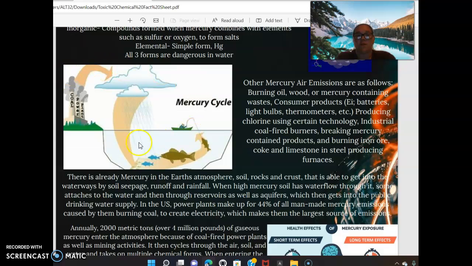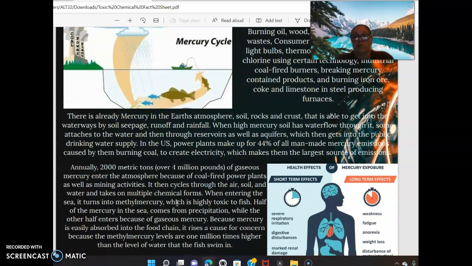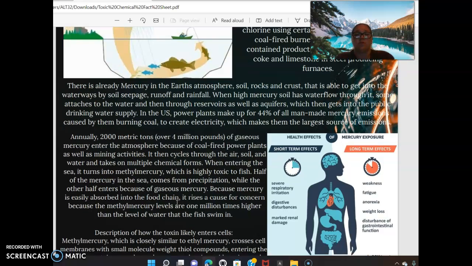And this is the mercury cycle from coal power plants into the atmosphere and also from the earth. There's already mercury in the Earth's atmosphere, soil, and rocks and crust that is able to get into the waterways by soil seepage, runoff, and rainfall. The high mercury soil has water flowing through it. Some attaches to the water and then through the reservoirs, as well as aquifers, which then gets into the public drinking water supply. In the U.S., power plants make up 44% of all man-made mercury emissions caused by burning coal to create electricity, which makes them the largest source of emissions.